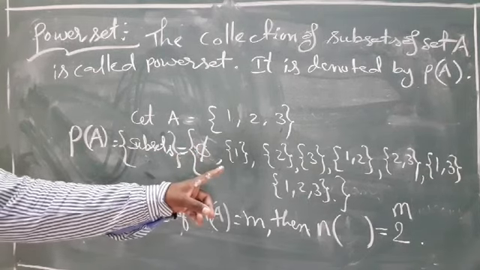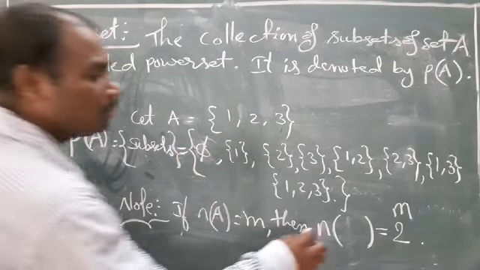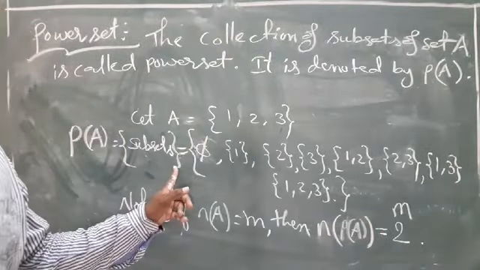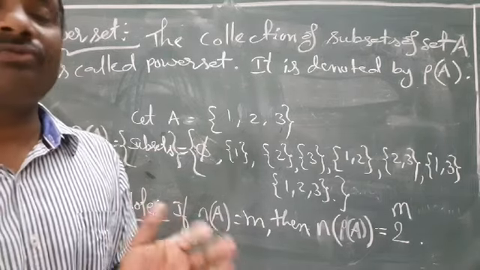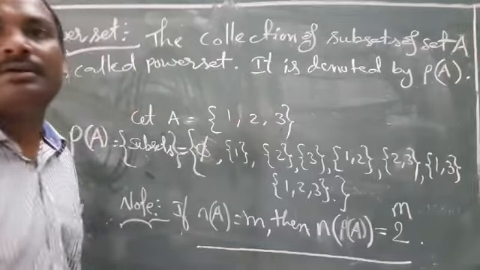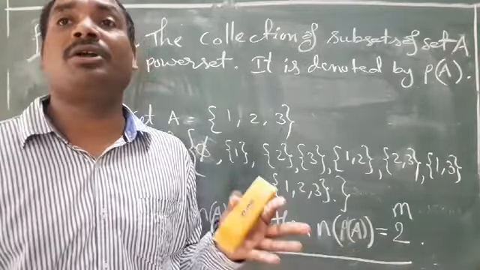How many subsets are there? 8 subsets are there. So n of P of A means number of elements in P of A. P of A means power set. This collection of subsets of set A is called a power set. Understand? Yes. This is a very important point. Sometimes n of P of A formula. This is called n of P of A, means number of subsets.